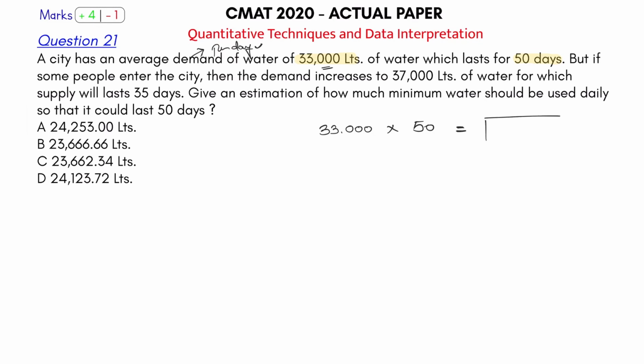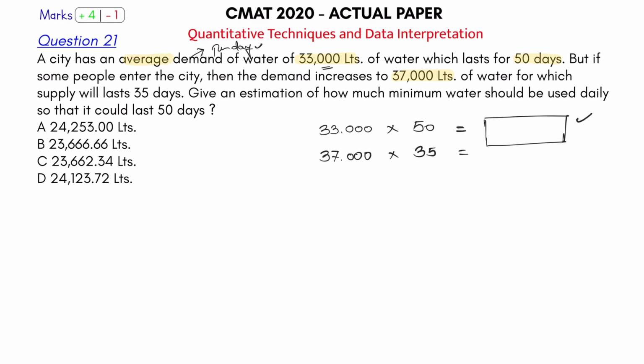What's the next part? Let's see. We'll calculate what is actually the capacity required for the city. And then it is said that if some people enter the city, then the demand increases to 37,000 liters per day, again on average, for which the supply will last for 35 days. So if people enter, you will be consuming 37,000 liters of water per day for 35 days. What is being asked here? Given an estimation of how much minimum water should be used daily so that it could last for 50 days.